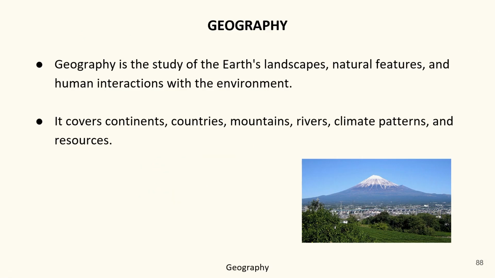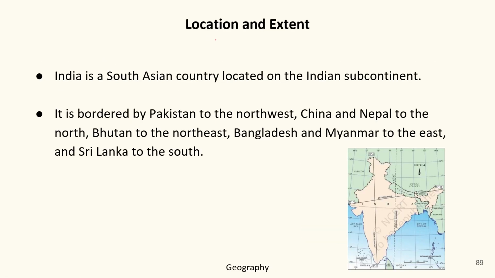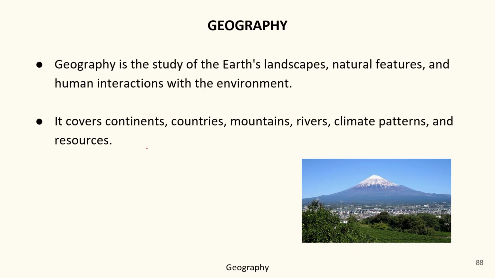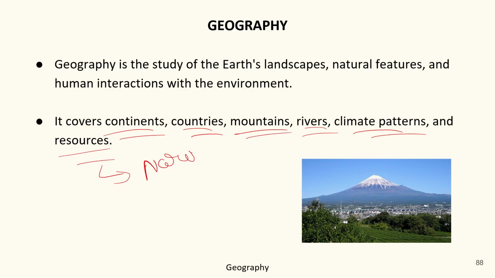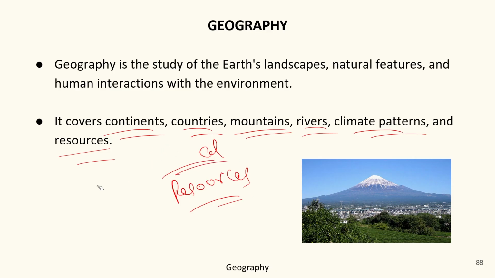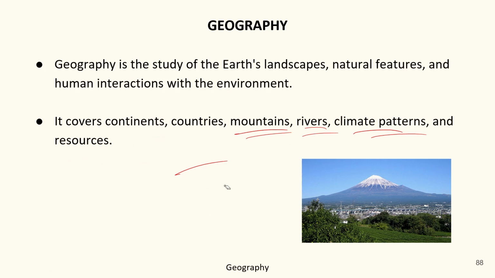So here we have taken an overlook over the earth study, which we call geography basically. Now it covers continents, countries, mountains, rivers, climate patterns, and the resources, or most probably the natural resources. Okay, so here we will learn about them one by one, starting with some basic facts of geography.